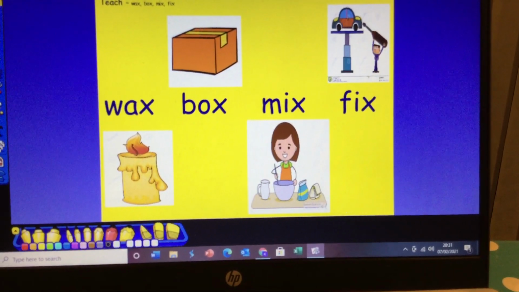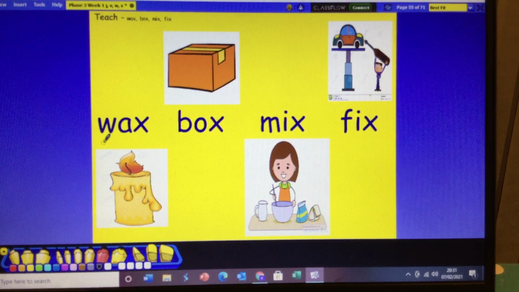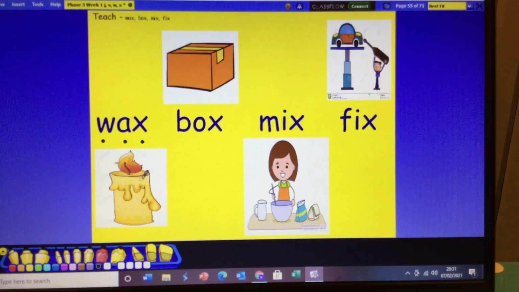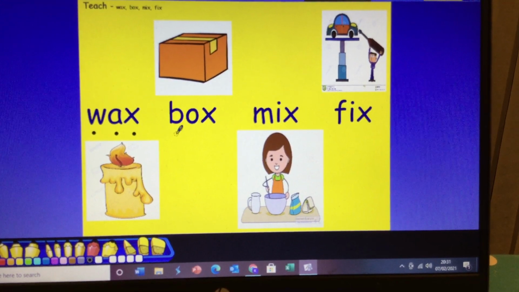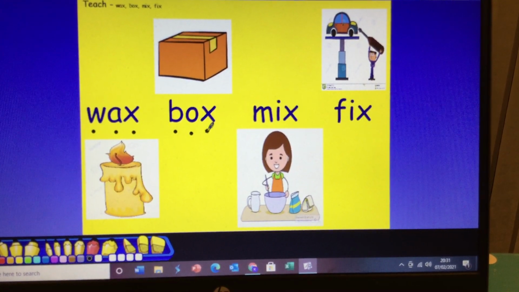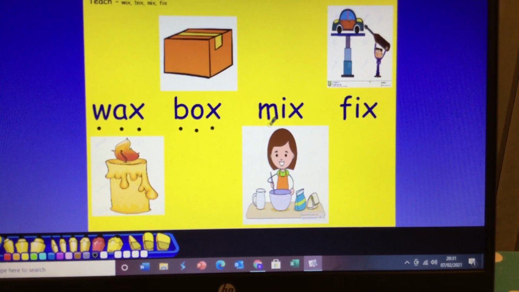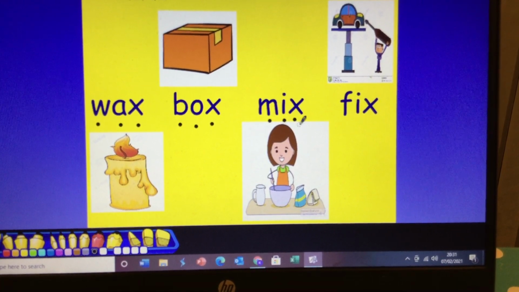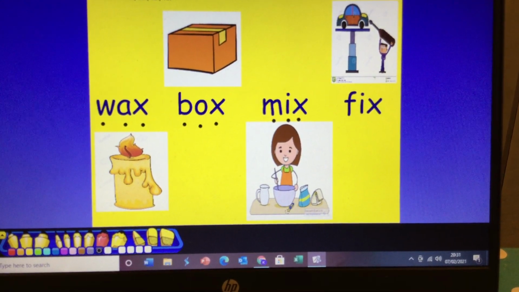Now then, let's do our sound buttons. So let's read the word wax. Can you see the wax dripping off the candle there? You ready? This word, box. There you go, there's the box. This word, mix, and here she is mixing all the ingredients together.